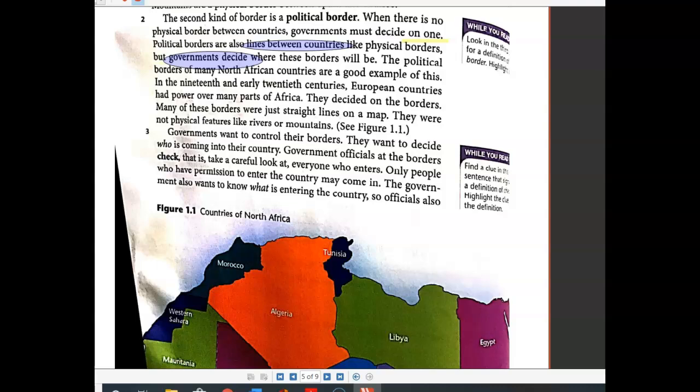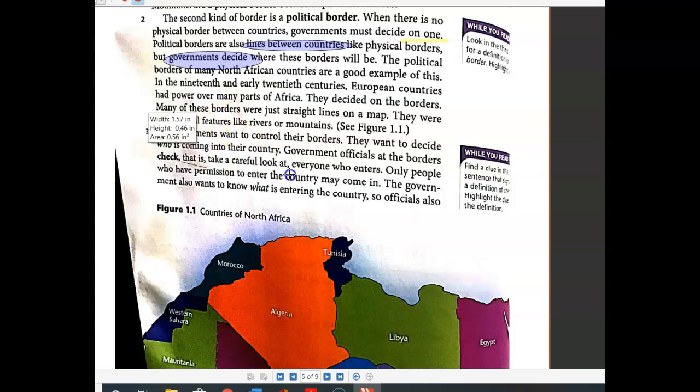Governments want to control their borders. They want to decide who is coming into their country. Government officials at the border check, that is, take a careful look at, everyone who enters. We need to find the definition of check. So here we see check, that is, take a careful look at. So we know that this part, that is, is the clue that tells us the meaning, right? That is a clue. It's not the meaning. It's something that lets us know what the meaning is. Okay, and what is the meaning of check?